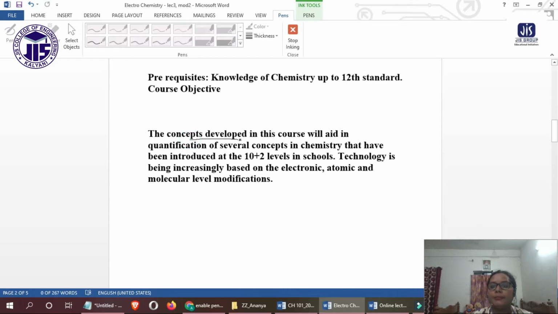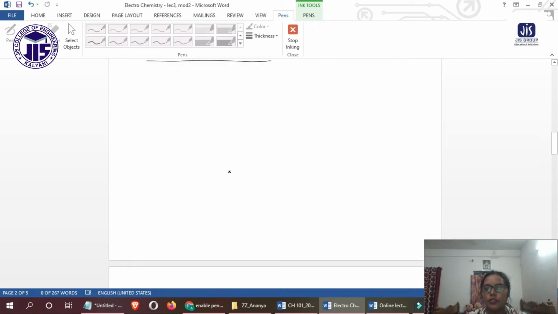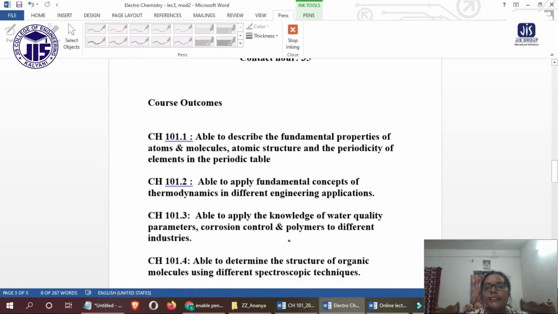The concepts developed in this course will aid in the quantification of several concepts in chemistry that have been introduced at the 10 plus 2 levels in school. Technology is being increasingly based on electronic, atomic and molecular level modification. So this is the course objective, and these are some of the course outcomes that we have.